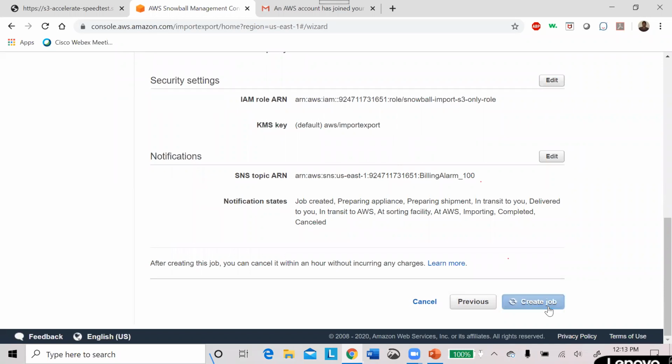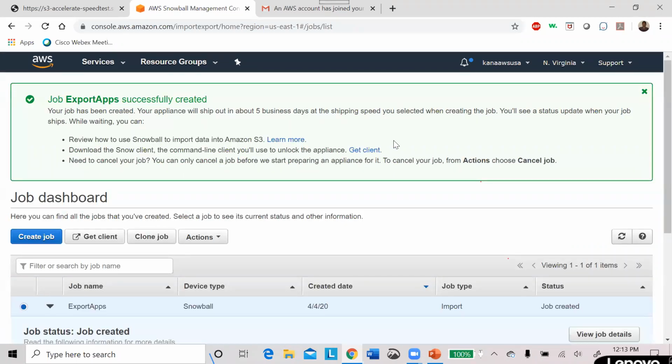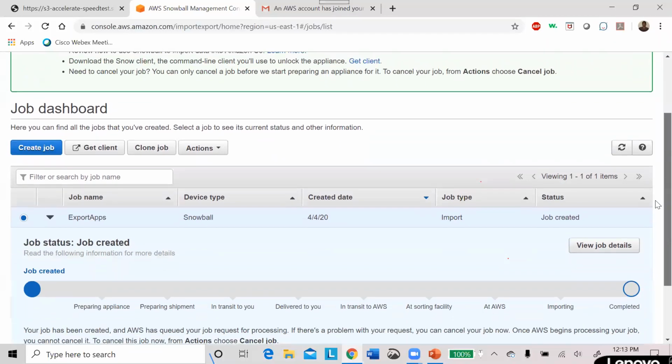I'm creating a job. Here my job was created successfully. So now I'm done. Job created, preparing appliance, preparing shipment, everything will be done, and it will be completed.